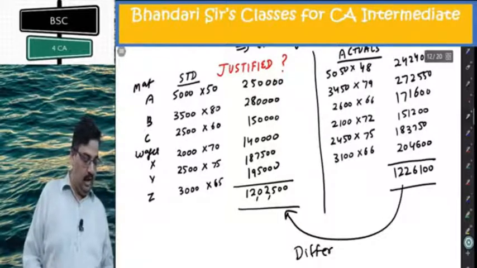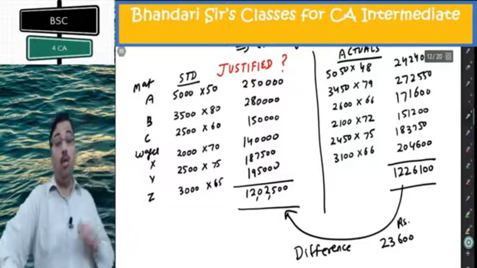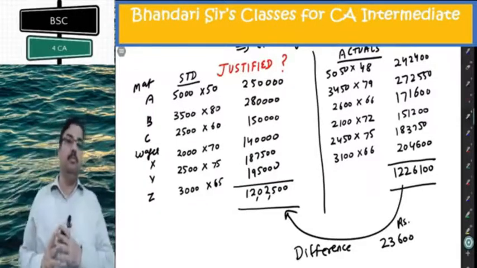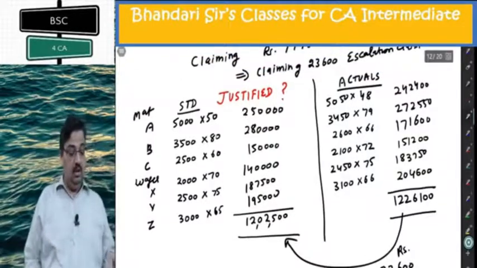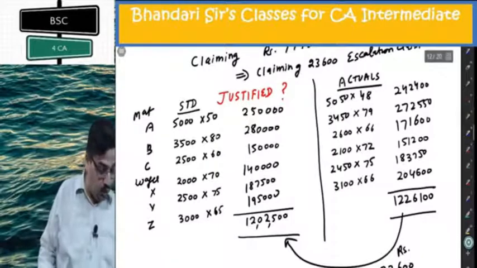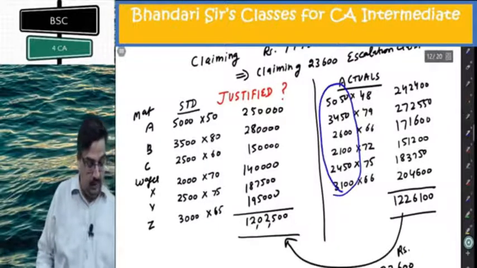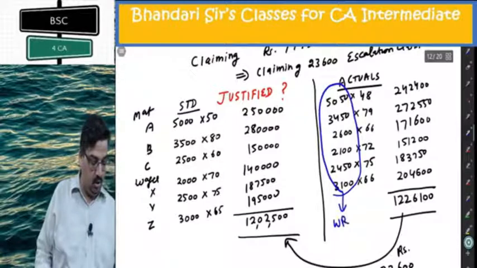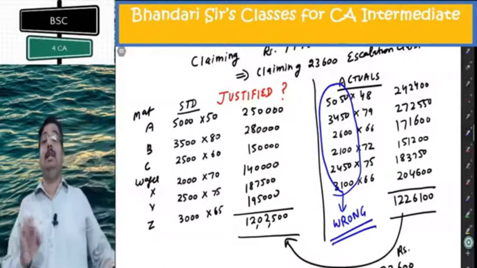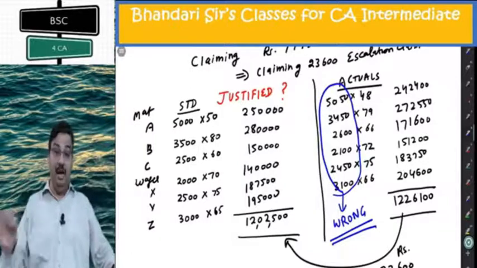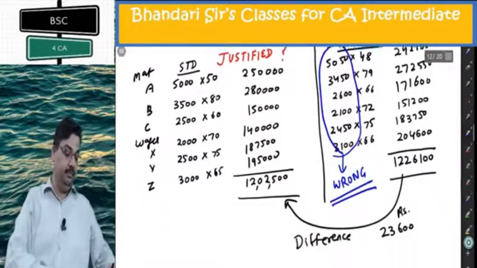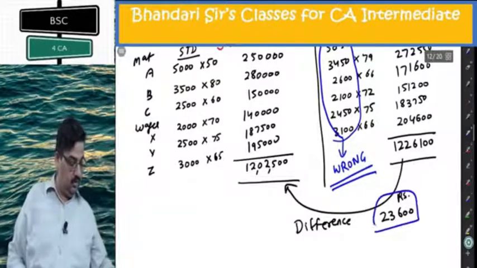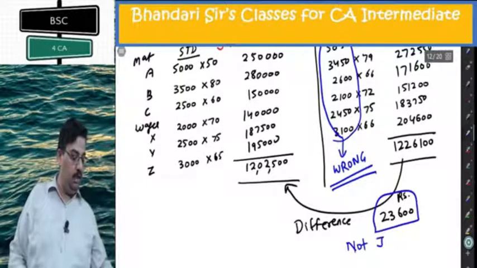So what he has claimed is the difference between standard cost and actual cost. I hope you are getting the error there. The error is computing actual on the basis of actual quantity. This is wrong. They are allowed to get an escalation claim based on standard quantity into difference in rate. This is not justified.